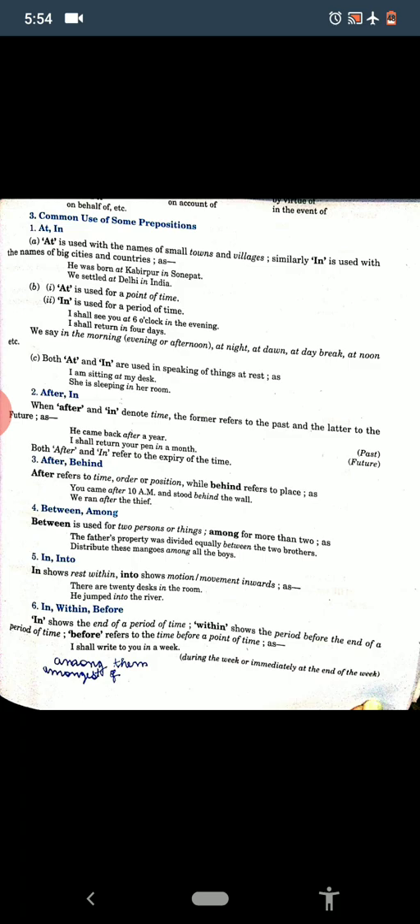Then the second is after and in. When after and in denote time, the former refers to the past and the latter to the future. Past means past tense. He came back after a year, means after a year he came back. I shall return your phone in a month, means future. Both after and in refer to the expiry of the time.